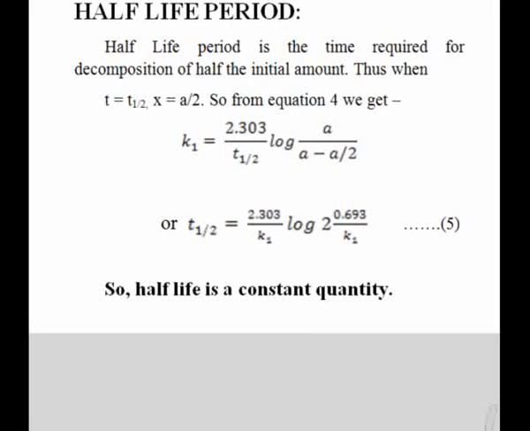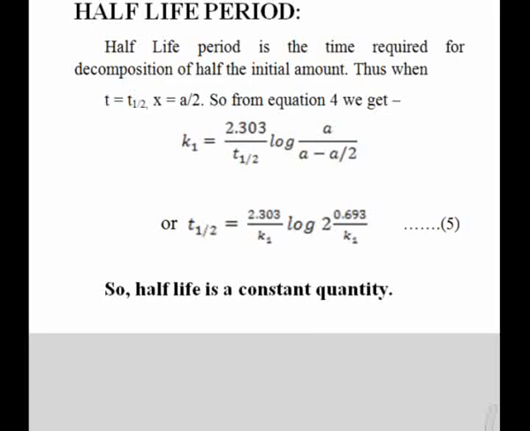Substituting the value of t and a minus x in equation number 2, then t half equals 2.303 upon K log 10 a upon a by 2, or t half equals 2.303 upon K log 2 base 10, so t half equals 0.693 upon K. Half-life period of first order reaction is independent of initial concentration.